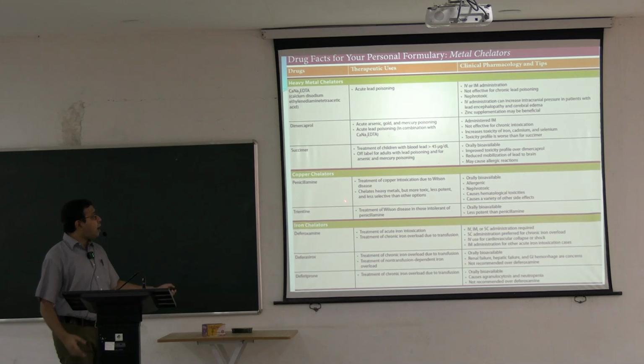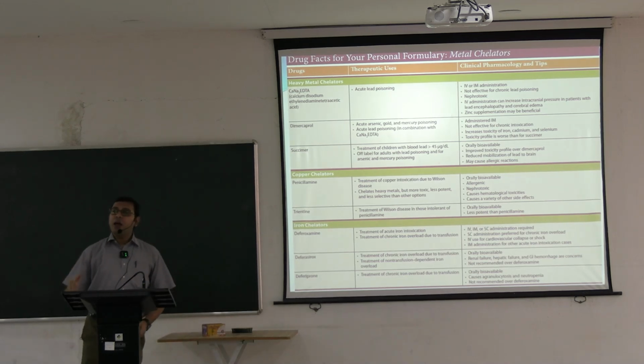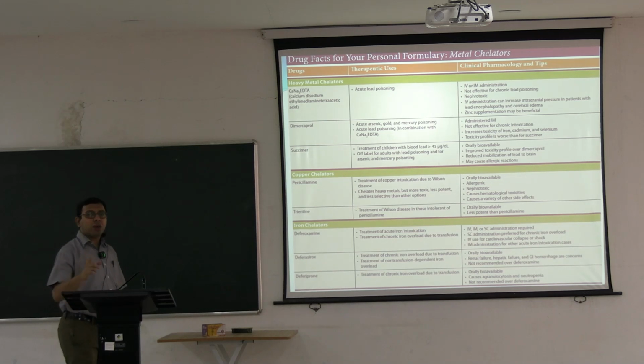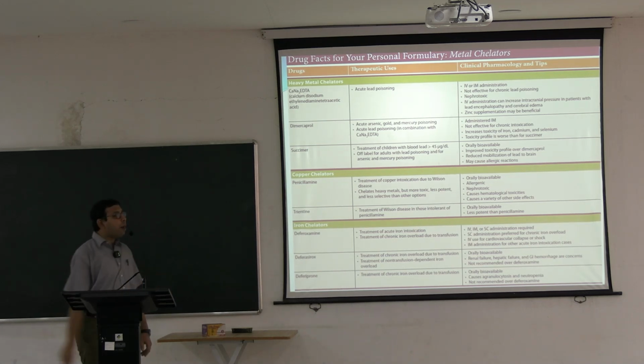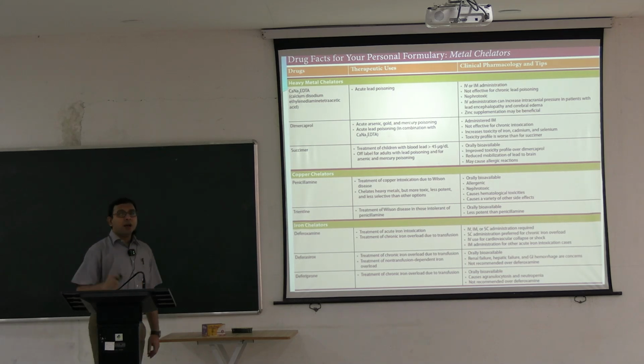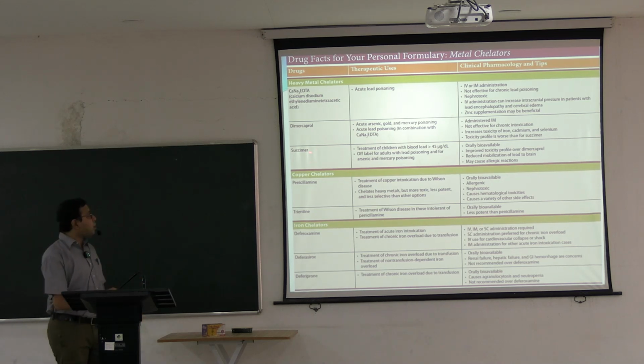Trientine is another one that can be used as a supplementation in Wilson's disease. It is orally bioavailable, but it is less potent than penicillamine. That's why it is lesser used. But this is another drug that can be used in copper poisoning as well as Wilson's disease. So penicillamine and trientine are the copper chelators. Heavy metal chelators are mostly calcium disodium EDTA, Dimercaprol, and different congeners of Dimercaprol like Succimer.